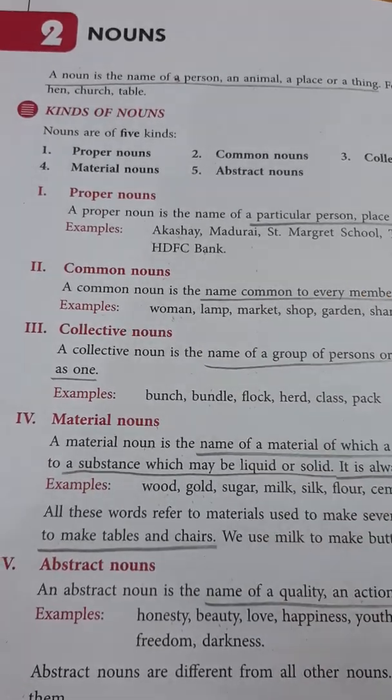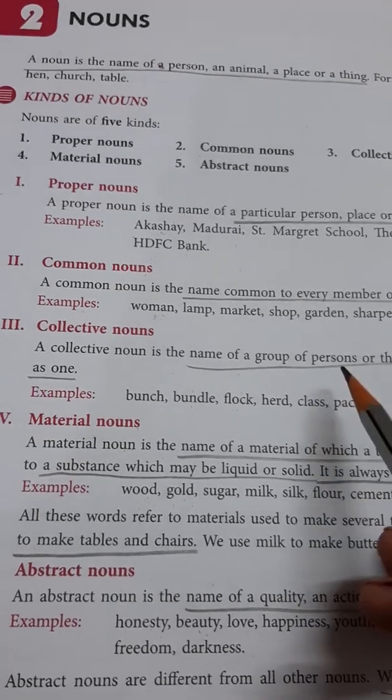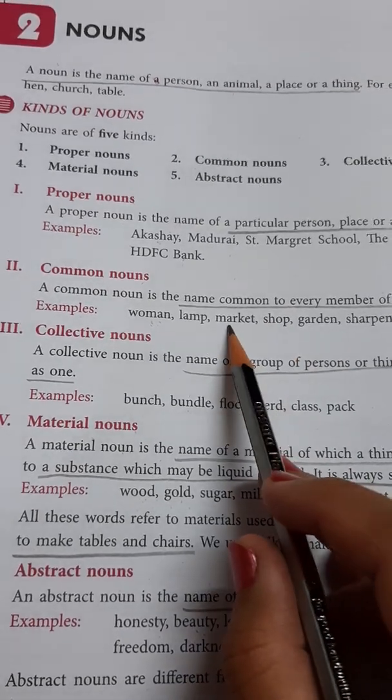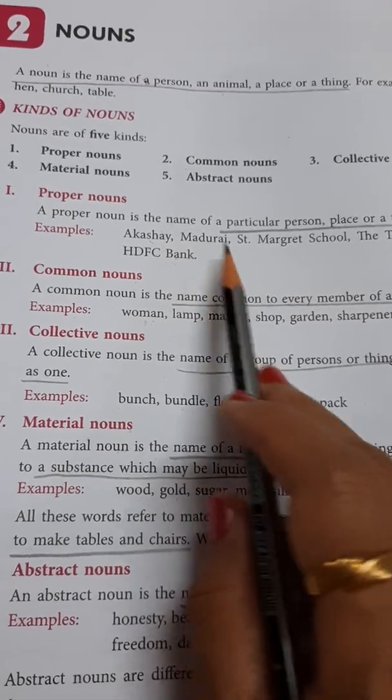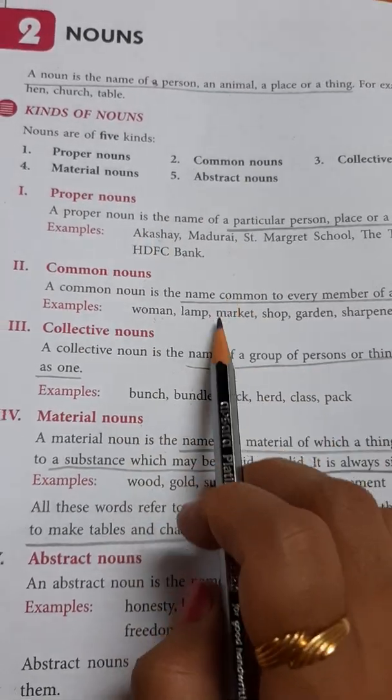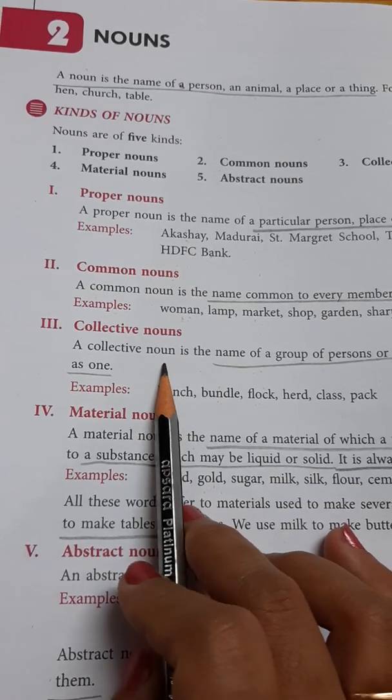In a similar way, we take an example of school. If I say school, then school will come under common noun. But if I say model school, then model school will come under proper noun. Clear? Now come to the third type of nouns.